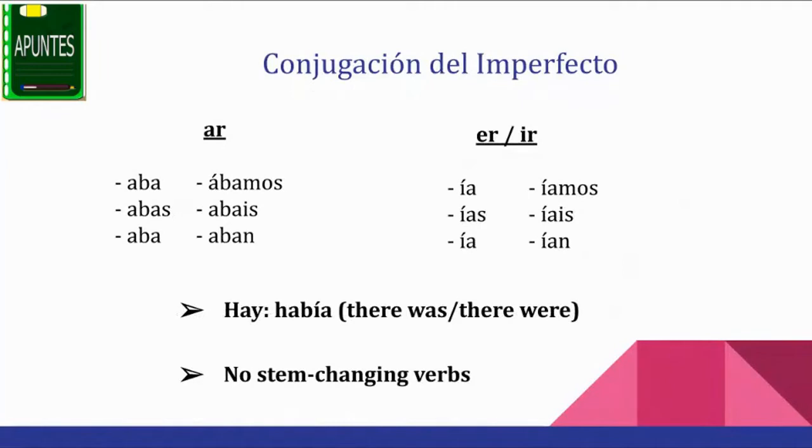Here are the endings that we're going to use for the imperfect. These are the endings for AR verbs, and these are the endings for ER and IR verbs. In the case of el verbo there was, there were, we're going to use the word había. This is equivalent to hay in the present tense. Remember, hay means there is, there are, so había means there was, there were. Good news, there are no stem changing verbs. Yay!